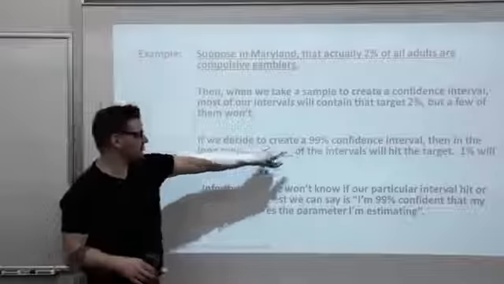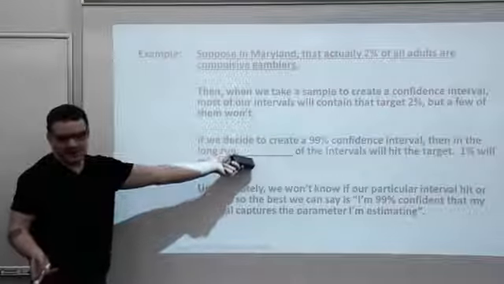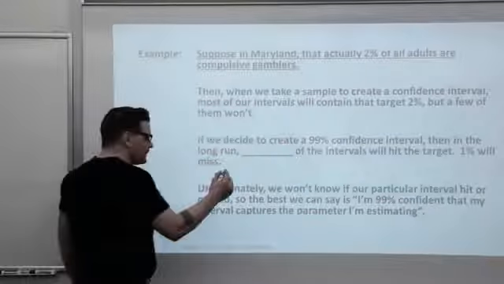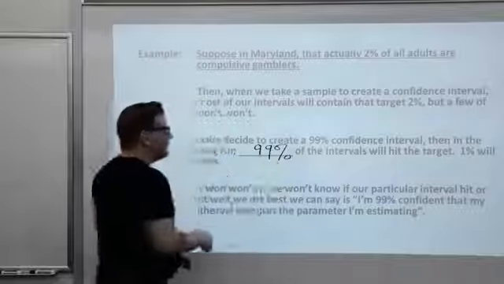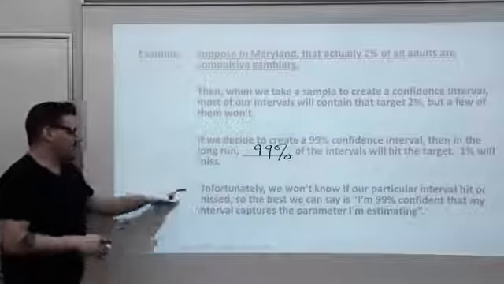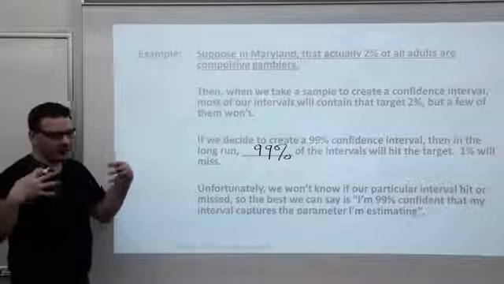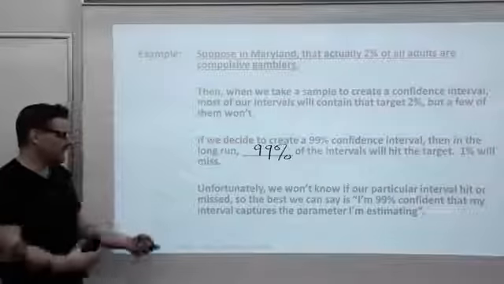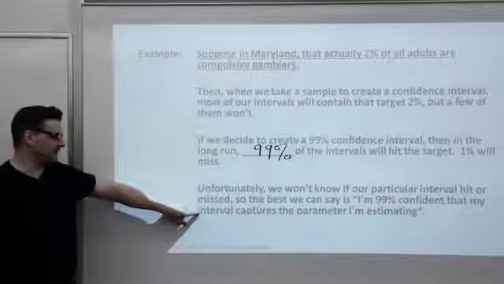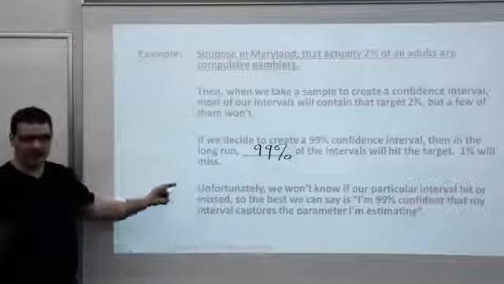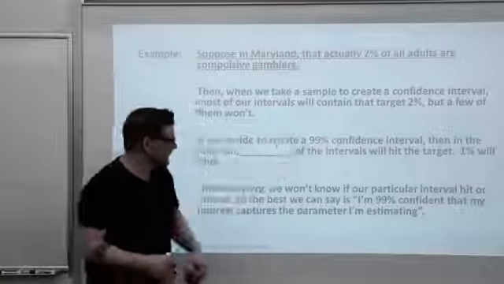And again, if we're choosing a 99% interval, then in the long run, 99% will hit the target. 1% will miss. Unfortunately, we won't know if our particular one interval actually hits or misses. The best we can say is that I'm 99% confident that my interval hits the parameter that we're trying to estimate. Okay, so that's the end of that page.